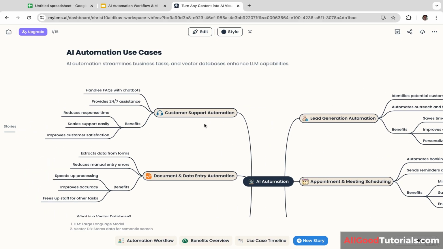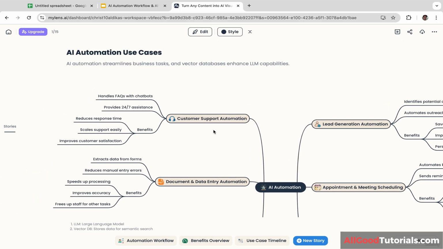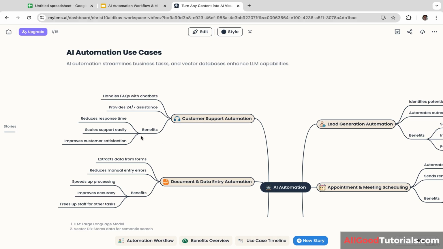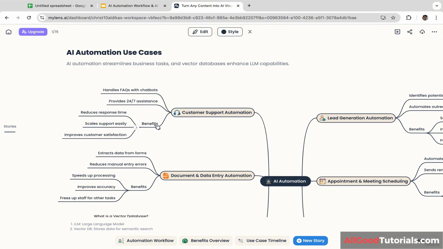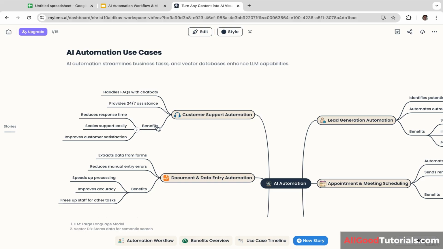This saves time, improves conversion rates, and delivers more personalized communications in every interaction. The second use case is customer support automation. So AI chatbots can handle FAQs, or frequently asked questions, provide 24/7 assistance, and instantly reduce response times while easily scaling support operations without additional staff. As a result, customer satisfaction increases because users receive faster service and consistent answers anytime.